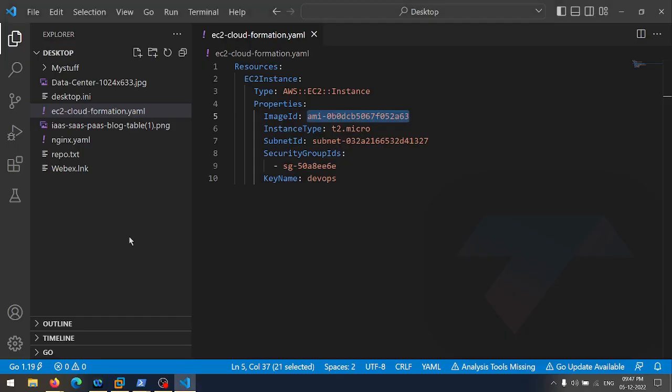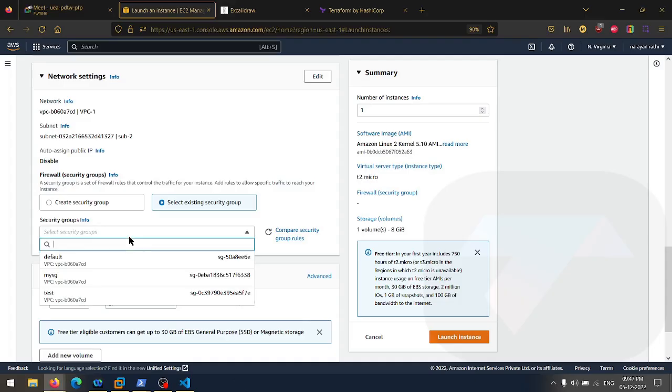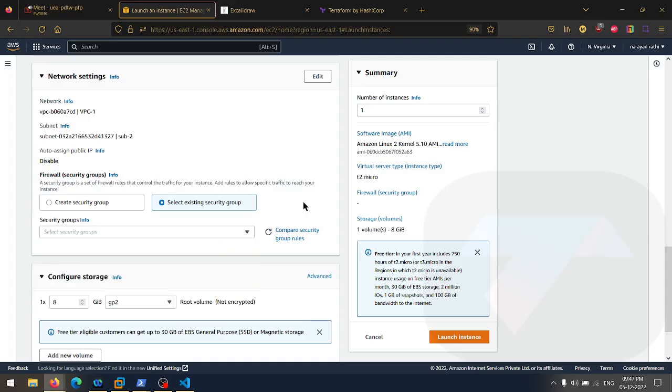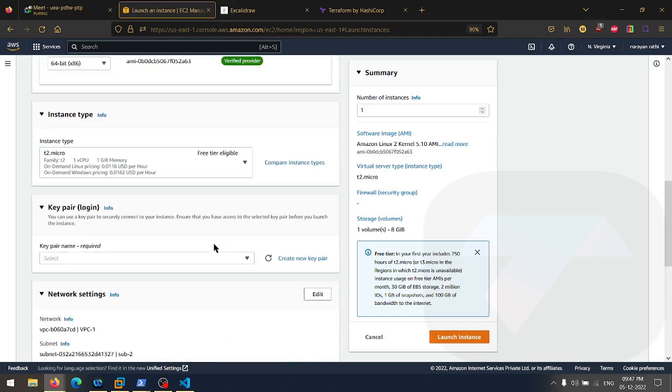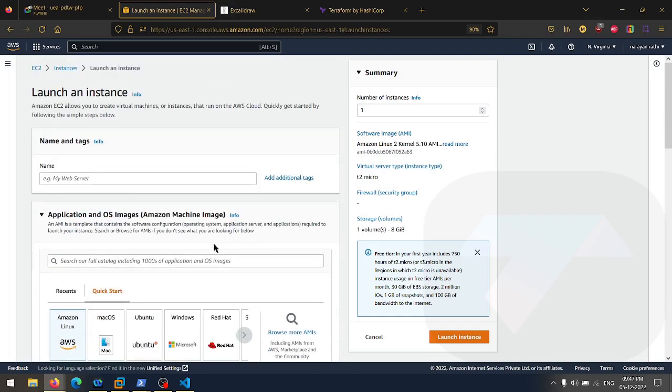Yes, so this Terraform code is not replicable in different regions. So for every region, you need to write a different Terraform code, right? No, basically, we are not using the Terraform code. Firstly, we are going to use CloudFormation.